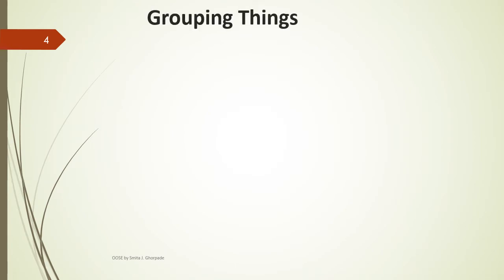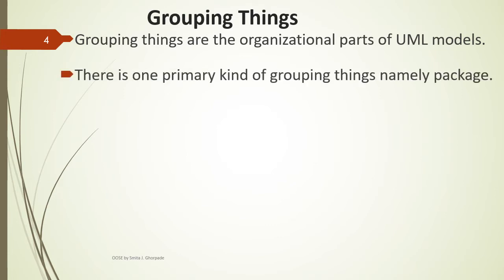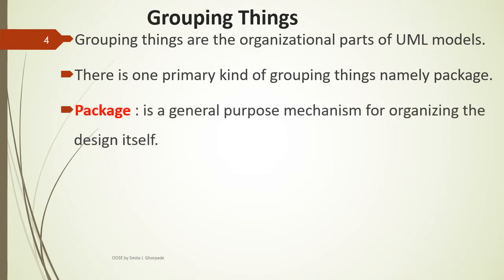Now, what is grouping things? Grouping things are the organizational parts of UML models. There is one primary kind of grouping thing, usually called a package. A package is nothing but a collection of different components, or in a logical way we can say a package is a collection of different classes. A package is a general purpose mechanism for organizing the design itself for a system.